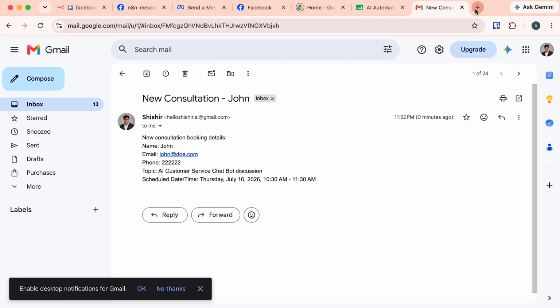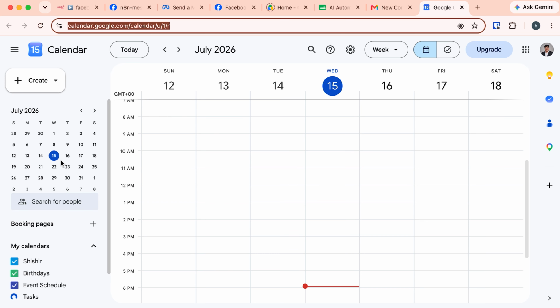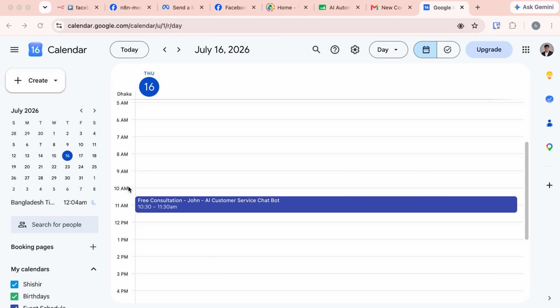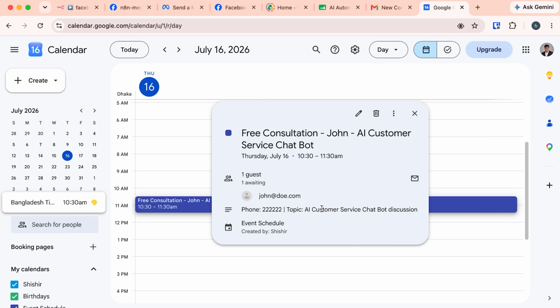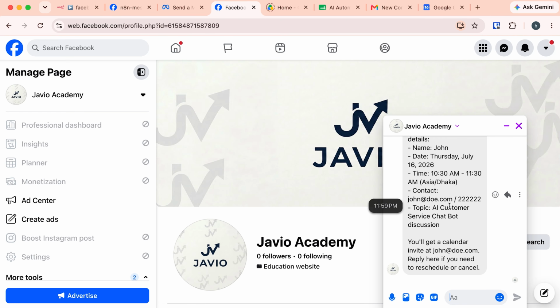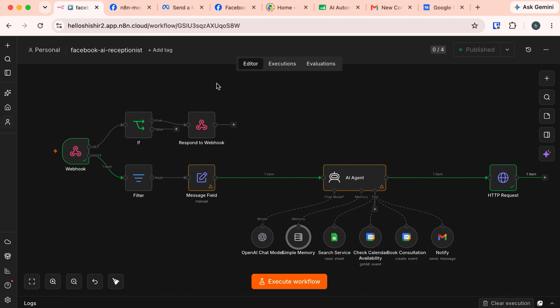And also if I check the calendar, so the date was 16 July. Let's pick the date. And here you can see this consultation date is booked in this time between this 10:30 to 11:30 a.m. And if we view this, here you can see the summary and the details about the consultation. So we now have a fully working AI receptionist. It can answer customers' questions and books meetings automatically. This gives you production ready automation. It saves you hours of manual work every week.